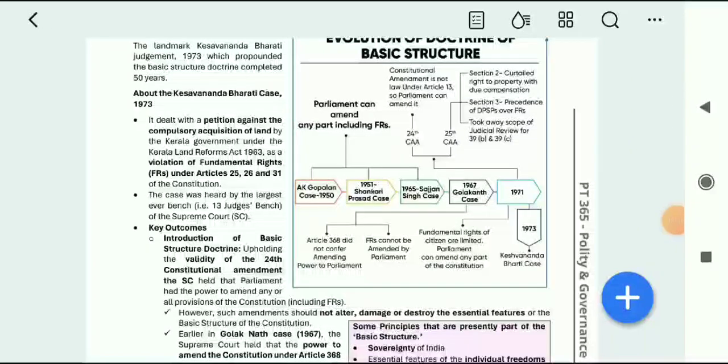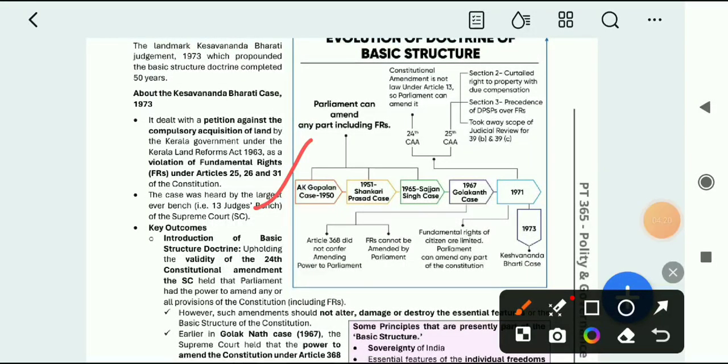It started from the A.K. Gopalan case in 1950. Then 1951 Shankari Prasad case, 1965 Sajjan Singh case, 1967 Golaknath case, 1971 two famous amendments, that is the 24th and 25th Amendments, and finally the 1973 Kesavananda Bharati case of Kerala.